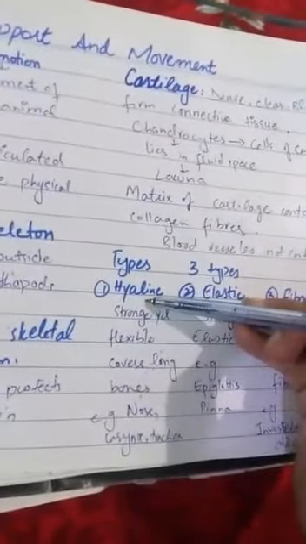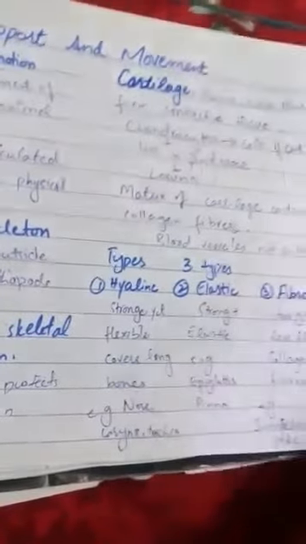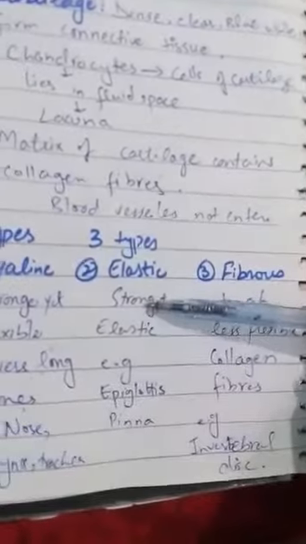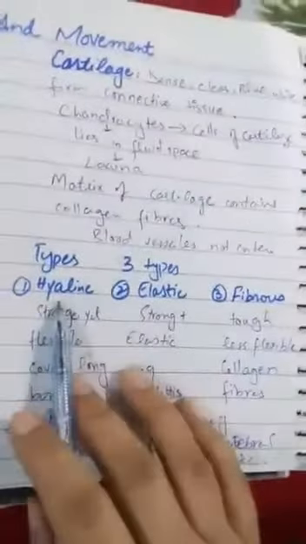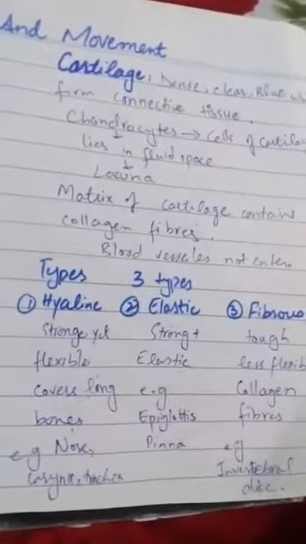The hyaline cartilage is strong and yet flexible, and it covers the long ends of the bones. So nose, trachea, larynx, these are the structures where the hyaline cartilage is present. Then we move towards the elastic cartilage. The structure of the elastic cartilage is similar to the hyaline cartilage, and it is also a strong type of cartilage, and it also shows some elasticity. As the name shows, elastic cartilage means this cartilage also shows elasticity.